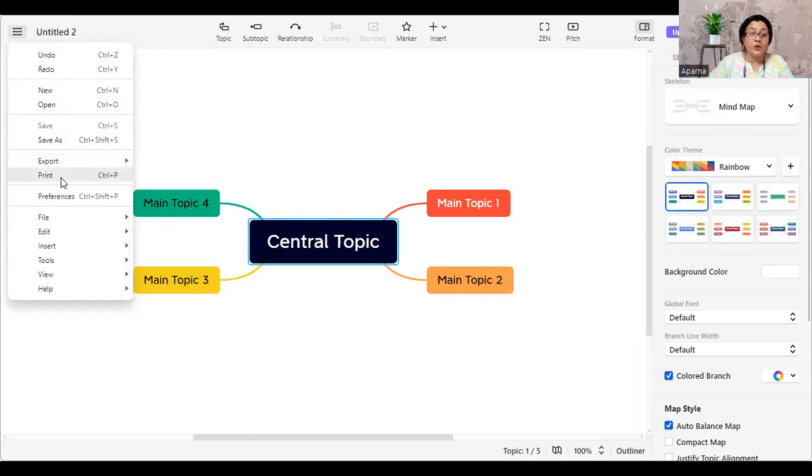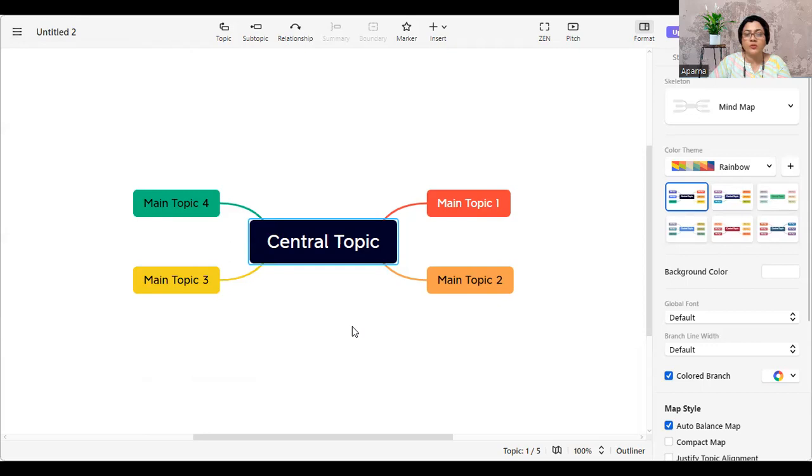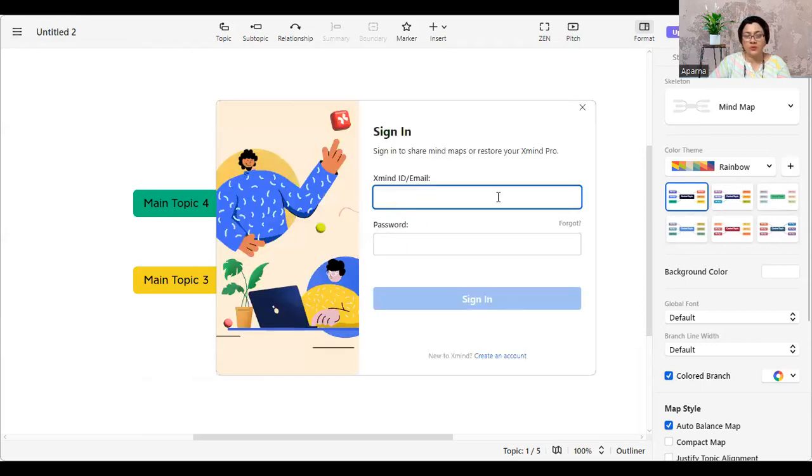Then we can either print it out if you're looking for printing it out, and then you can save the file. A new template can be created. So these are some of the options. We'll go into details a little later, and you can explore also for yourself, right? Now, you can also share. Okay, you can share the mind map if you want. You can share it in your Gmail, or you can share it through, you have to just log in here and then do it. I have not logged in right now.